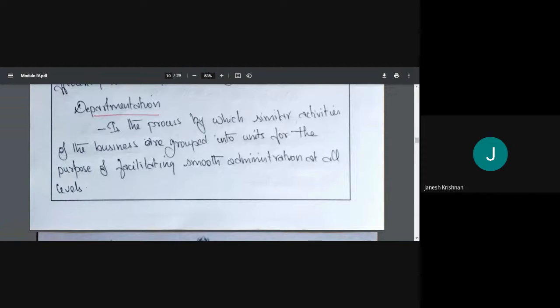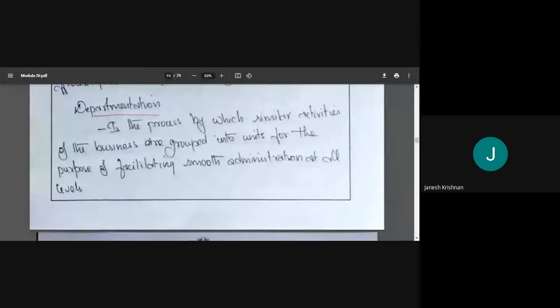So departmentation is the process by which similar activities of the business are grouped into units. Okay, marketing, production, finance, engineering, like that. Into units for the purpose of facilitating smooth administration at all levels.